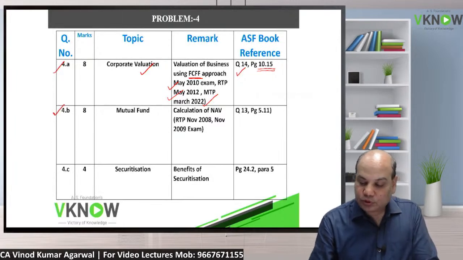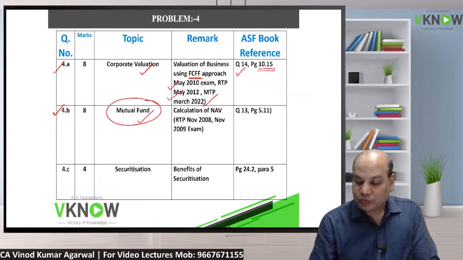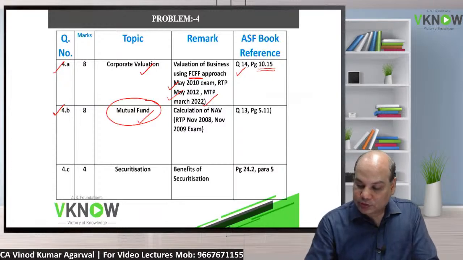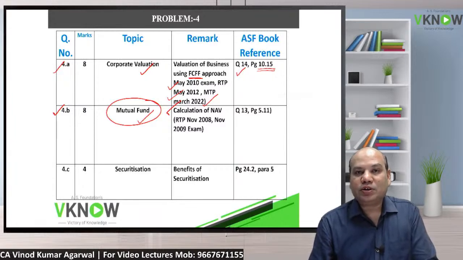Question number 4B is again a question on mutual fund. Surprisingly, this time there are two questions on mutual fund, and this is even much easier than the earlier one. Calculation of NAV. Very basic question on NAV calculation.